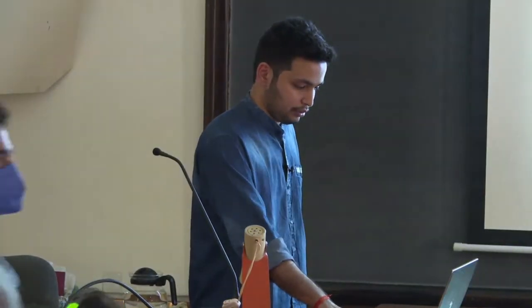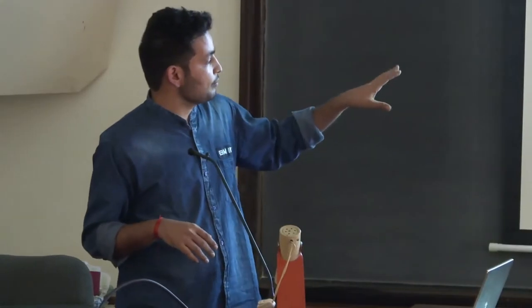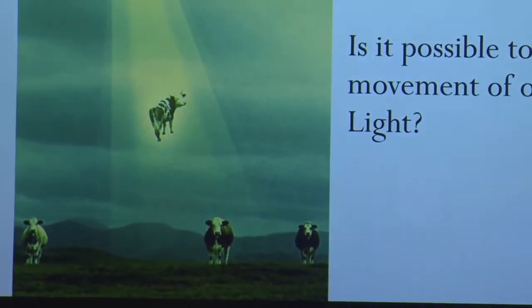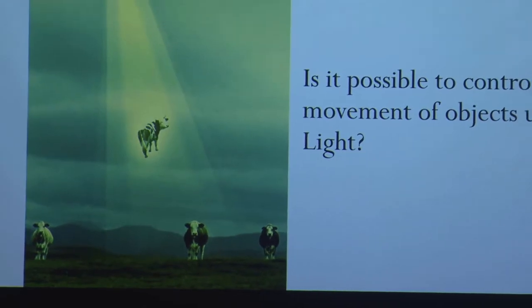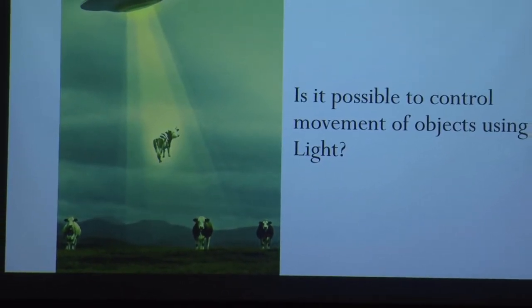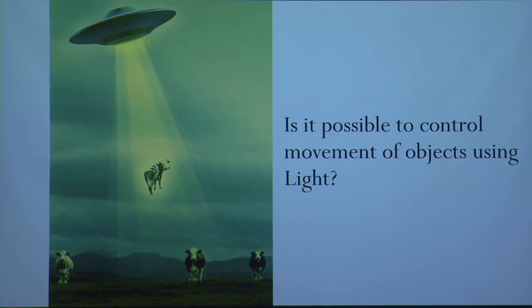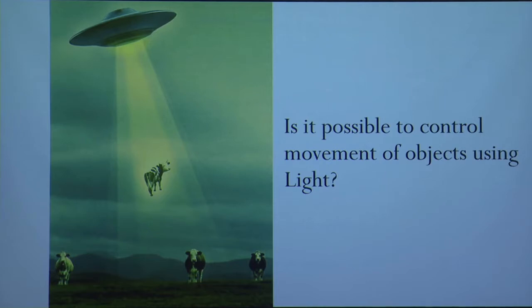So, first, this is a picture that you all must have seen in some sci-fi movies, a tractor beam where a UFO is lifting a cow. Actually, this is not a real picture, but is it possible to do something like this? Is it possible to control movements of some objects using light? So, yes, it is possible, but not for large objects.